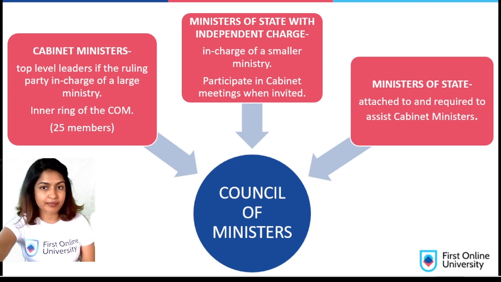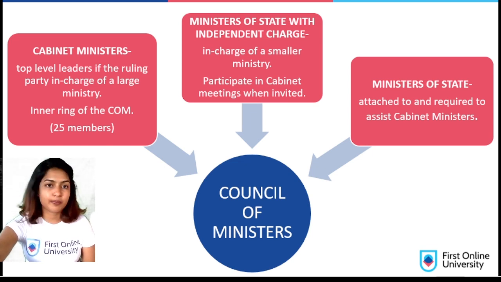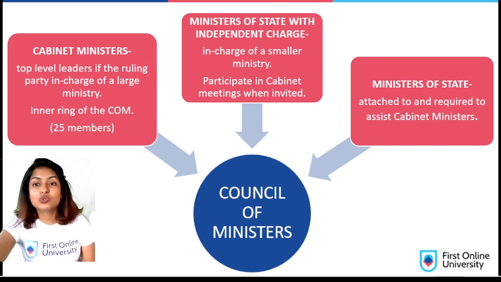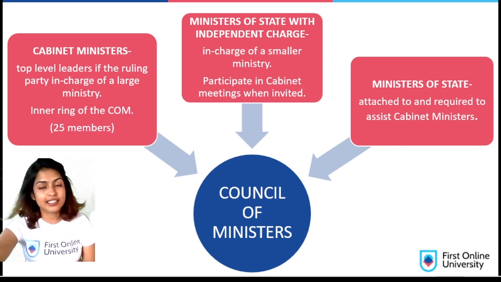That's around 25 members. Then we have Ministers of State with independent charge. They are in charge of a smaller ministry, not like a big ministry. They participate in the cabinet meetings when they are invited. Then we have the Ministers of State, also MoS. They are attached to and required to assist cabinet ministers. So this is the entire hierarchy of the Council of Ministers.